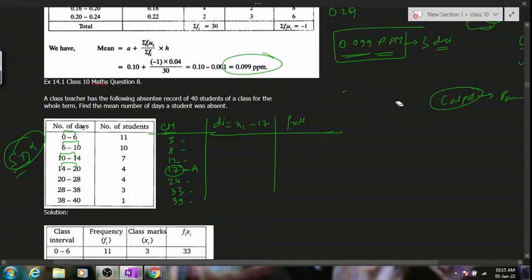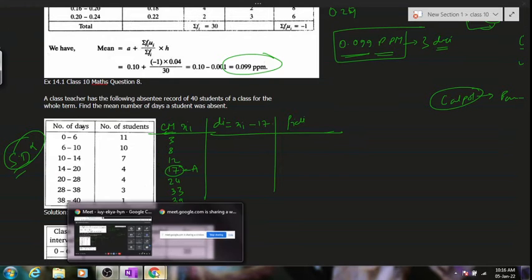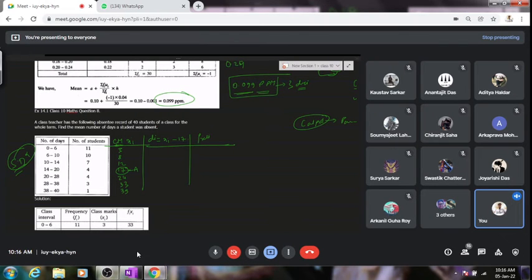So when you just see the assumed mean method, first things first, we have to calculate the xi, which is our class mark. Okay, so when we calculate the xi, we get 3, 8, 12, 17, 24, 33 and 39. I hope this much is clear to everyone. Yes or no, please confirm.